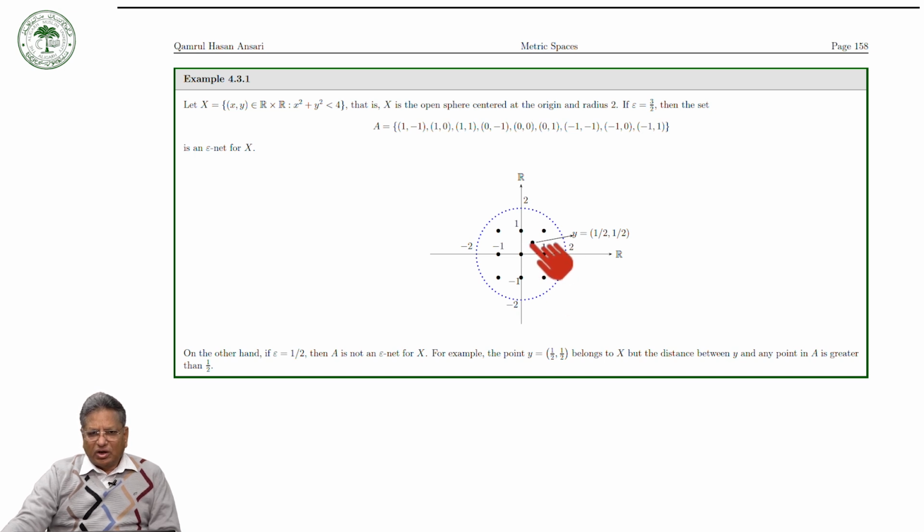So if we make open spheres with centers at these points and radius half, they will not cover the whole of X, and therefore A is not a 1/2 epsilon net, but this A is a 3/2 epsilon net.